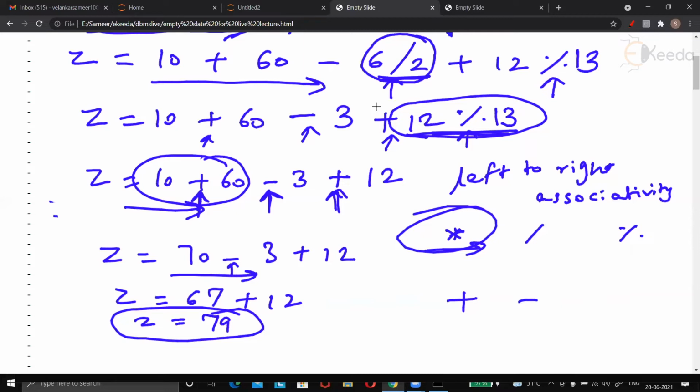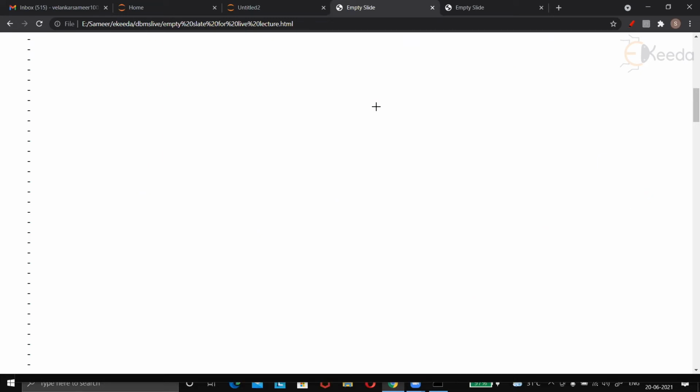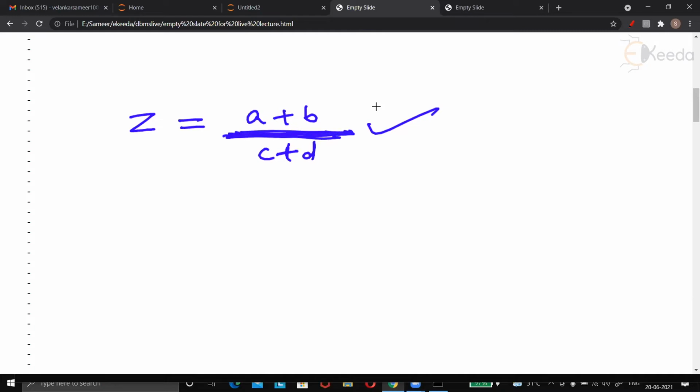Okay. Now, why shall we learn all this? Many times on paper, we have an expression like this: A plus B upon C plus D. In general arithmetic, we write expressions like this, with a big line here. And any reader understands that A plus B should be done first, then C plus D should be done next, and then finally division should be done.